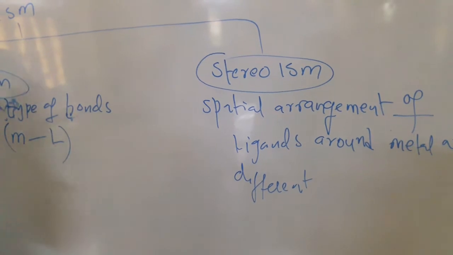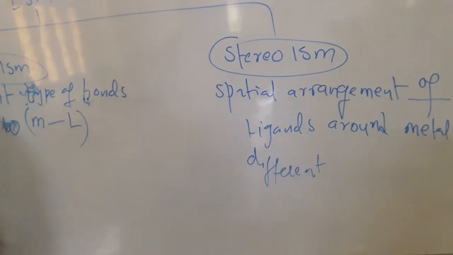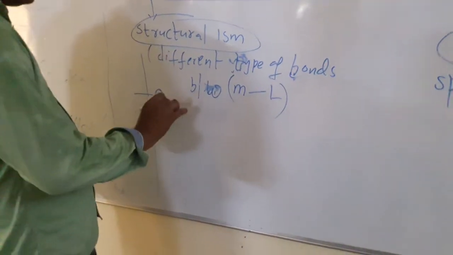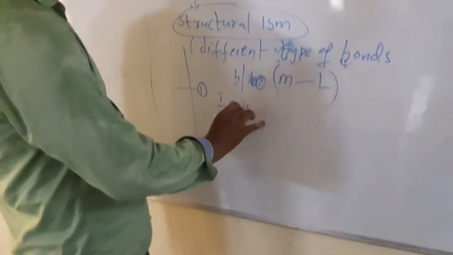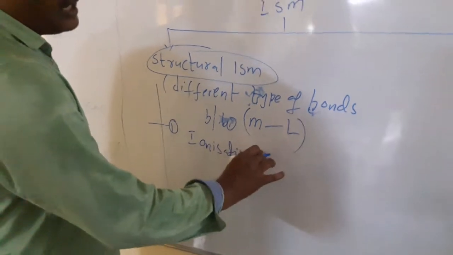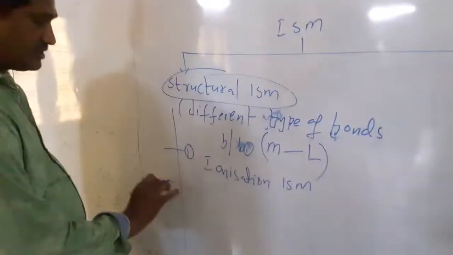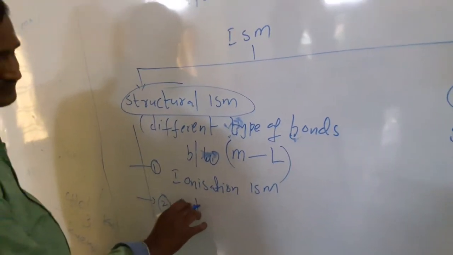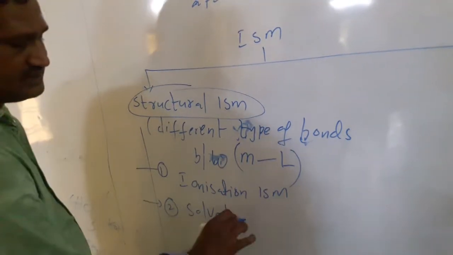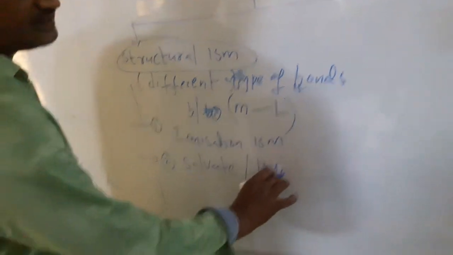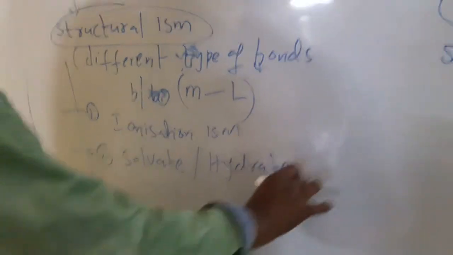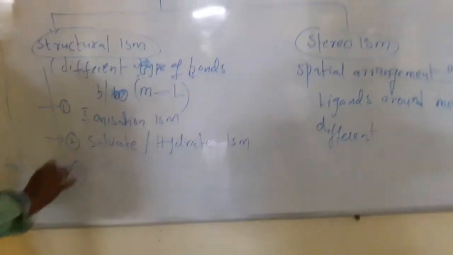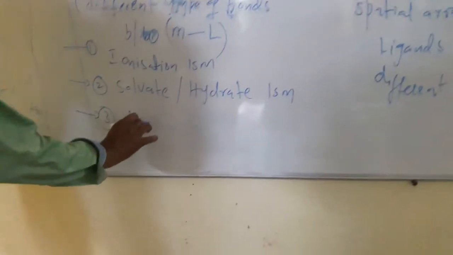Structural isomerism is of four types. Number one, ionization isomerism. Number two, solvate or hydrate isomerism. Number three, linkage isomerism.